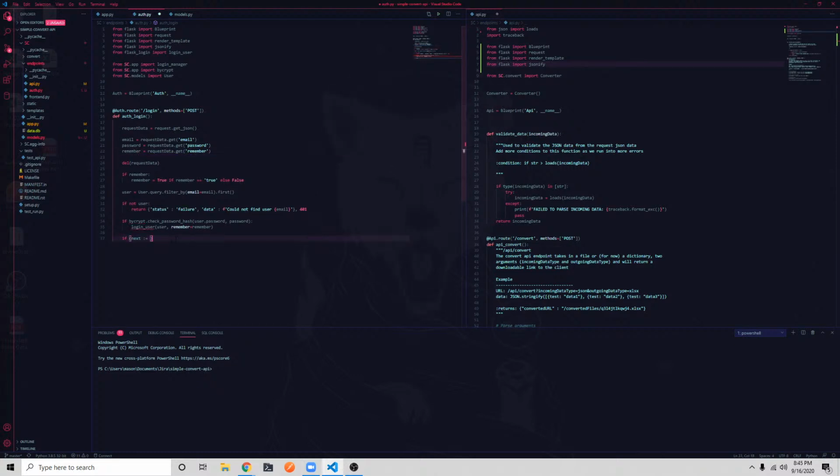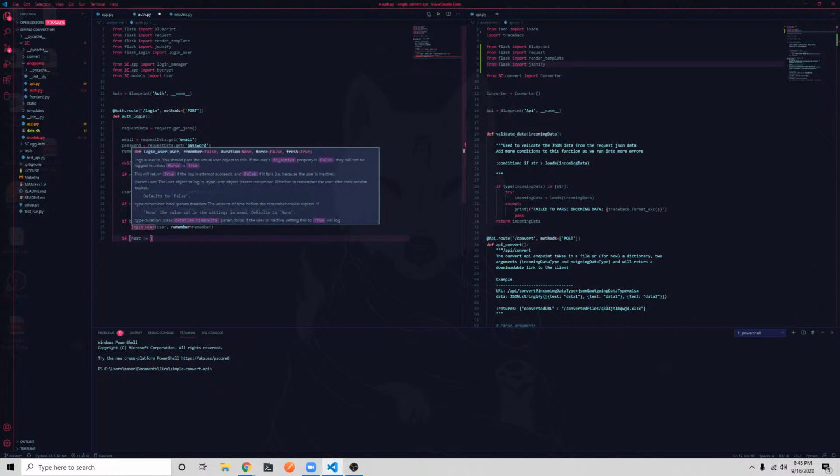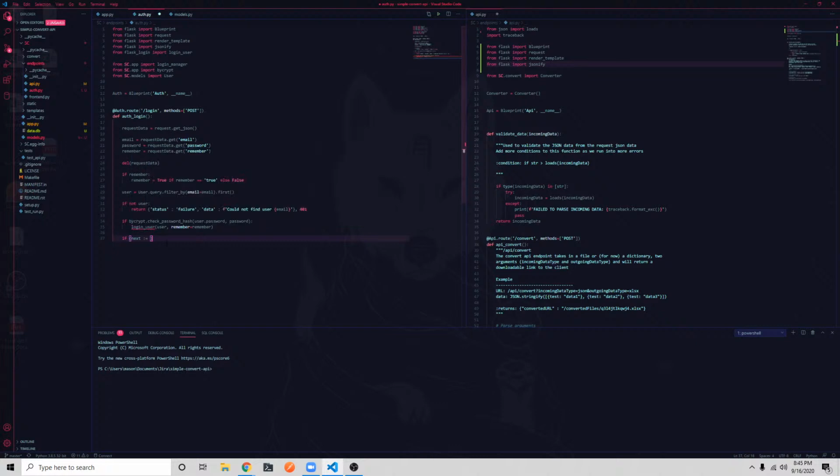Wait, why is this in there? Hold on. What is that? Oh yeah, we'll just do request.get_json().get next. No, it's an argument, that's why. args.get next. So if that exists, then we're going to assign it to that next variable. Why is this giving me an error?